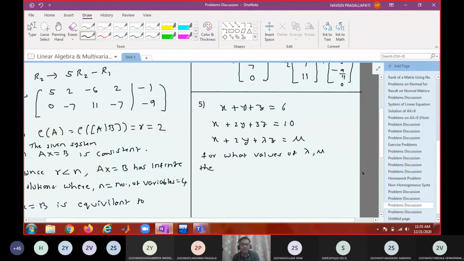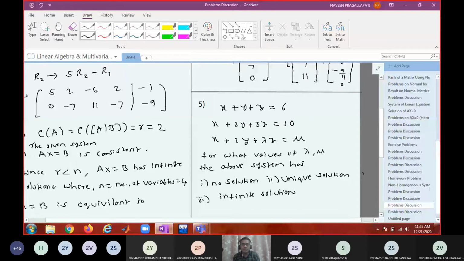Second one, unique solution. Third one, infinite solutions. Okay, so this is the question asked, and this is a very important model from an examination point of view also.